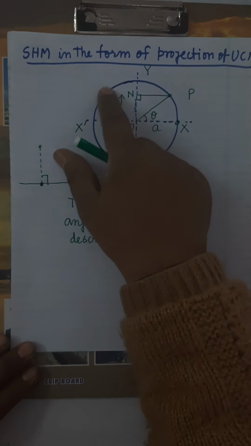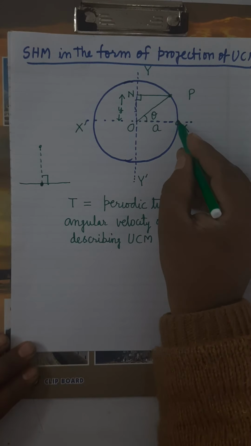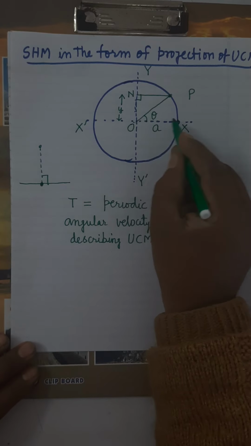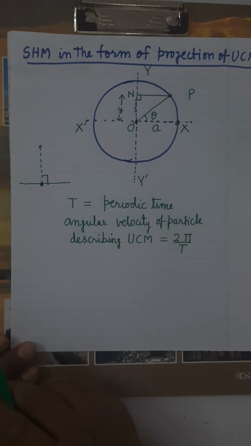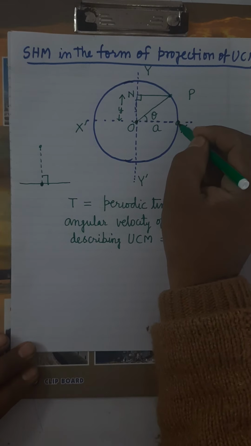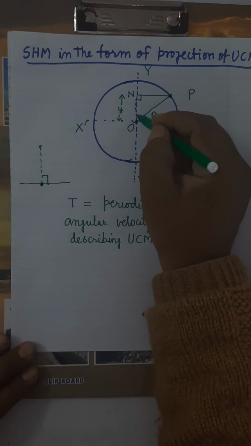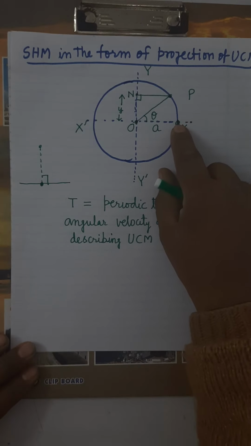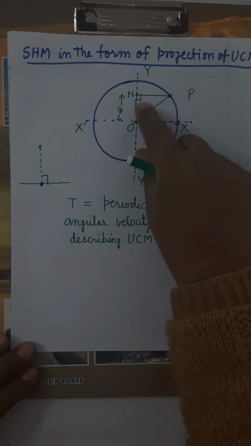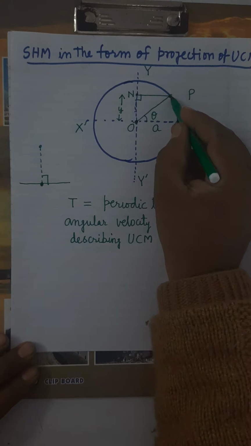particle is moving along the circumference of circular path with a constant speed. So you can see here, when the particle is here, you draw the perpendicular. Perpendicular will be this. What will be the foot of the perpendicular? It will be O. Now when the particle has moved from x to the p, x से p पर पहुंच गया. Once again from here you draw the perpendicular on this diameter. What is the position of foot? N. मतलब जितनी देर में पार्टिकल यहाँ से यहाँ आया, फुट कहाँ से कहाँ आ गया? O से N.